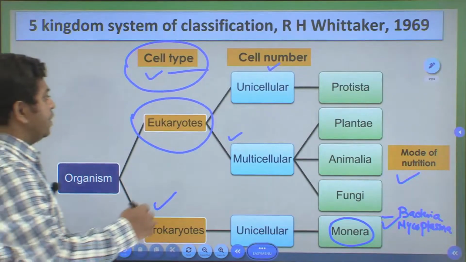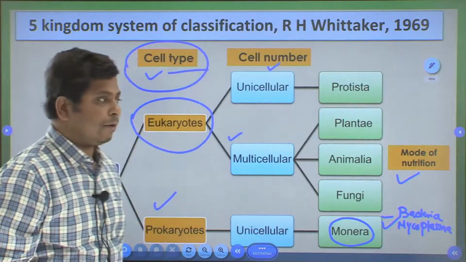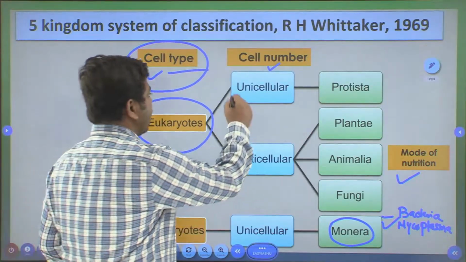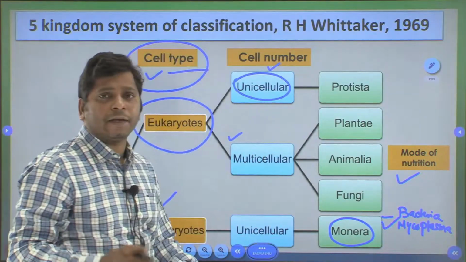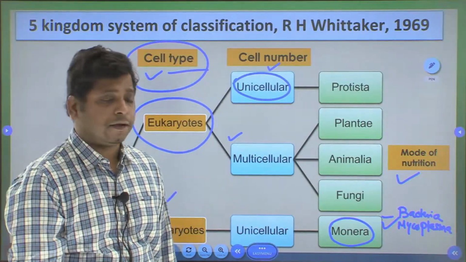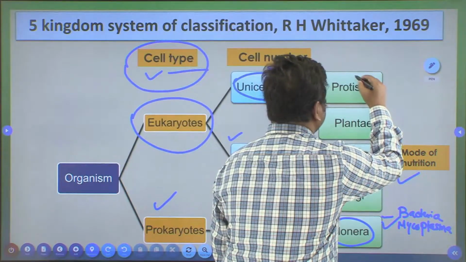So it was classified into different kingdoms. So eukaryotes having a unicellular component, that means there is only one cell, are placed under a separate kingdom called Protista.